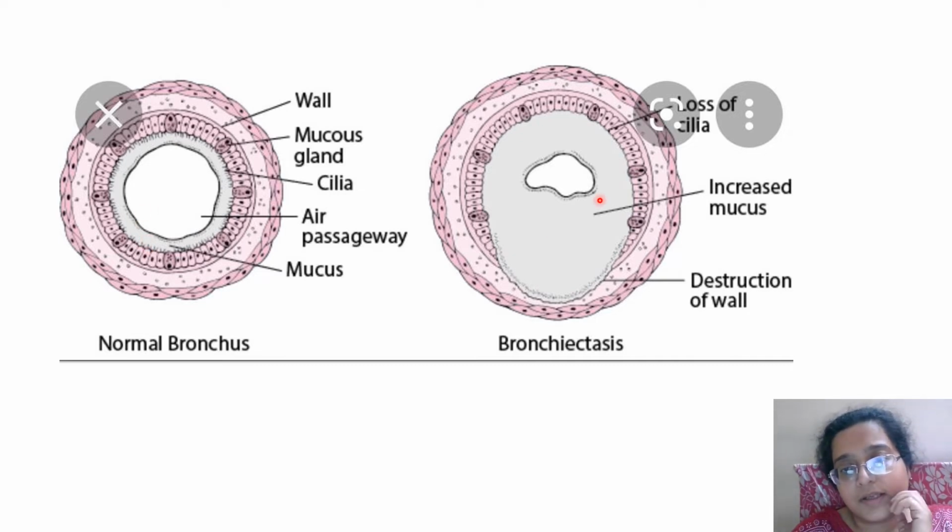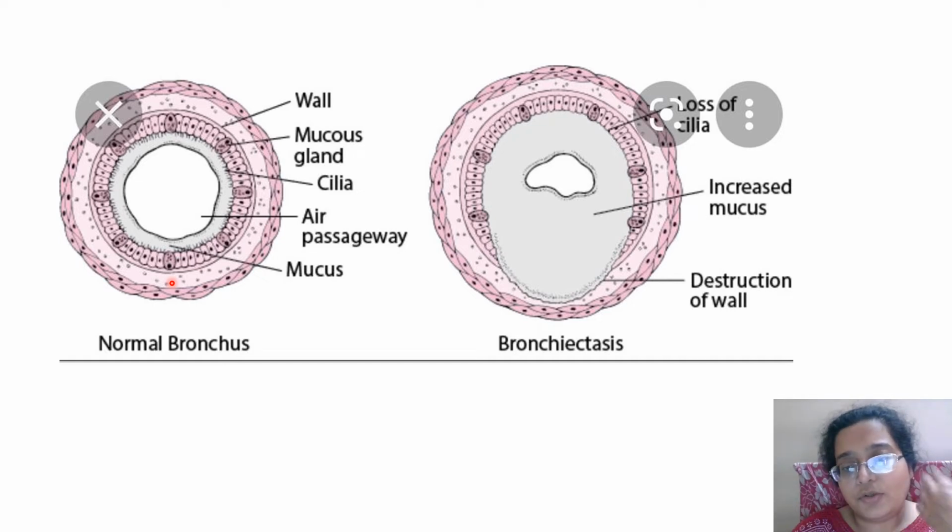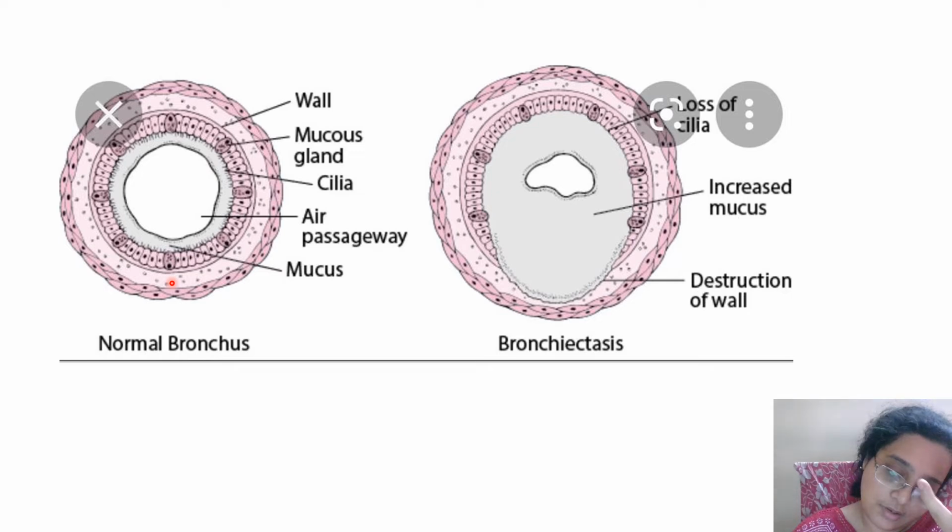What happens in bronchiectasis is that this mucus gets increased, and this mucus starts penetrating the wall, and hence the entire wall gets destroyed. A normal bronchus looks like this. So this is just an image to show you that when you are looking at a micrograph and seeing changes only in the bronchus, and the bronchus is getting destroyed, that lesion is bronchiectasis.